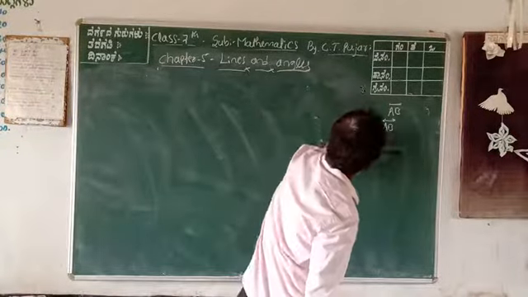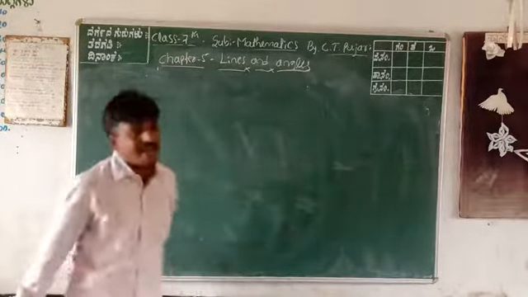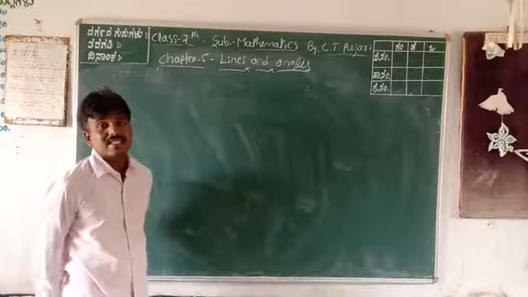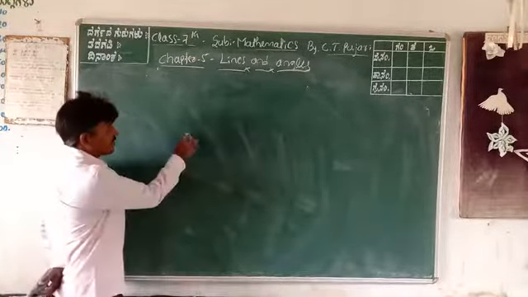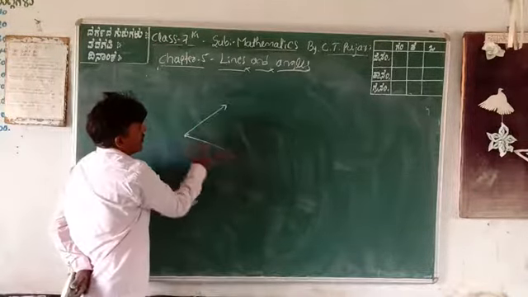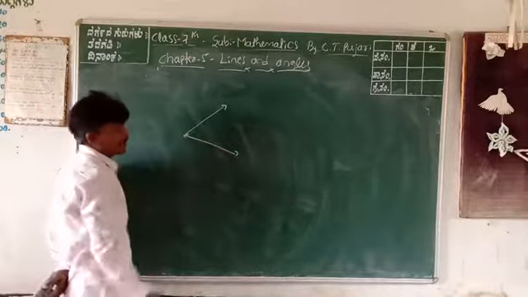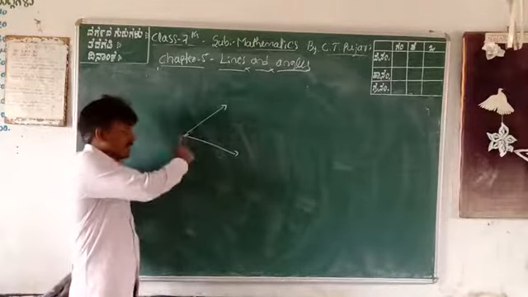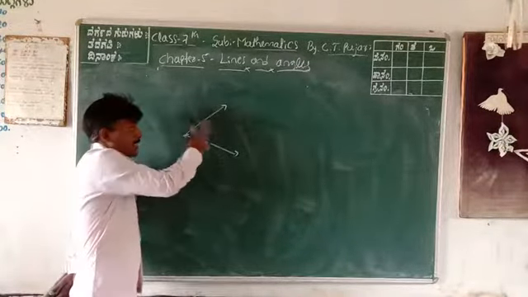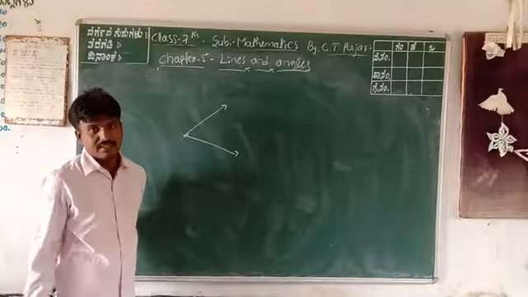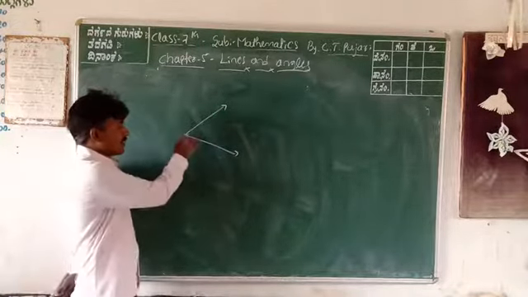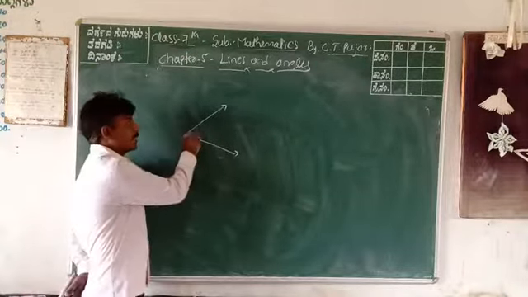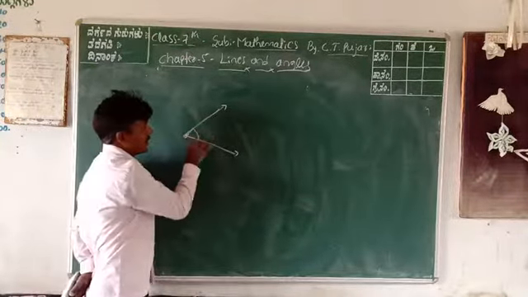Angles. You know about angles, for example, and also the definition of angles. An angle is made up of these lines. The definition of angle: it is formed with an initial point and two rays. Once again, an angle is formed with a common initial point and two rays, and the area in between is called the angle.